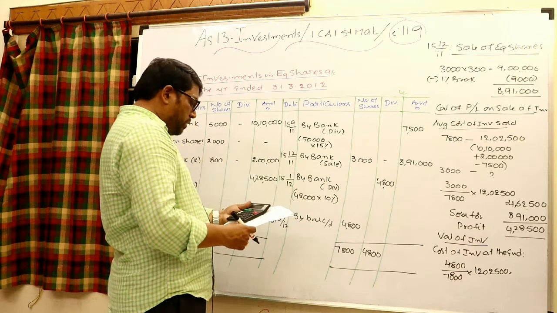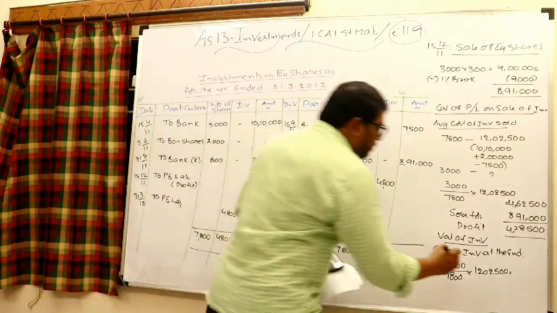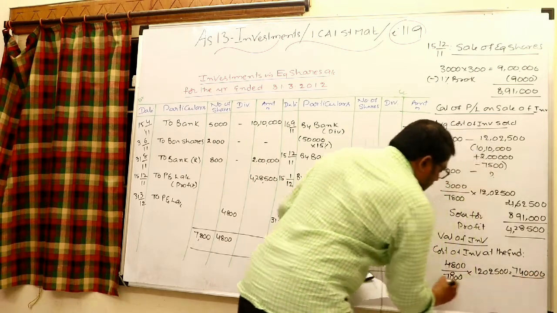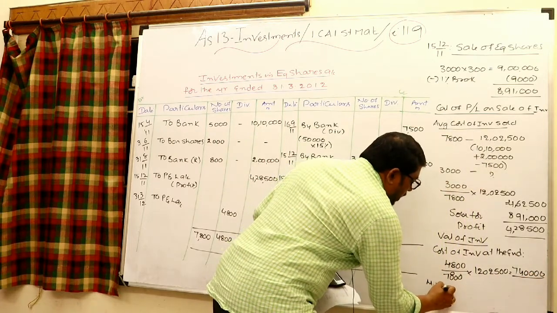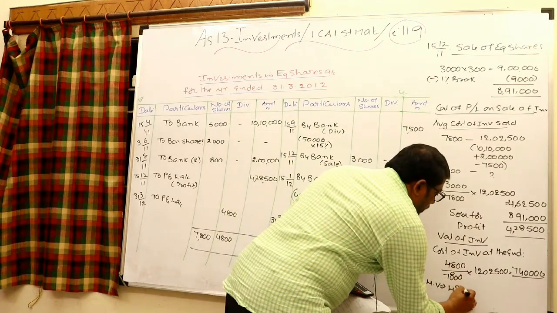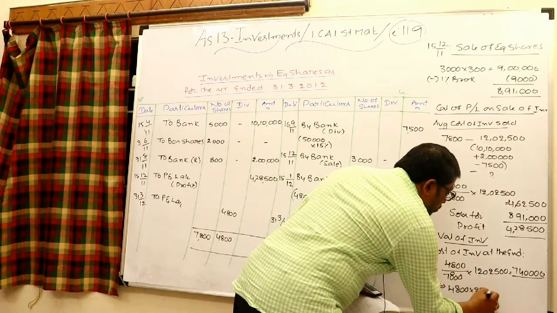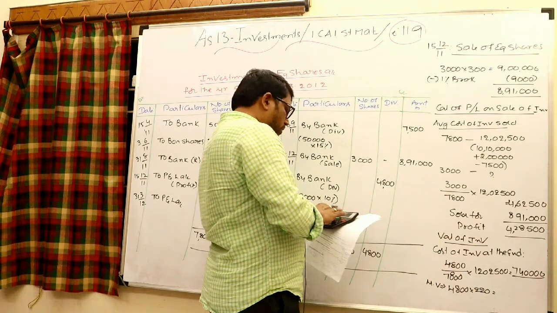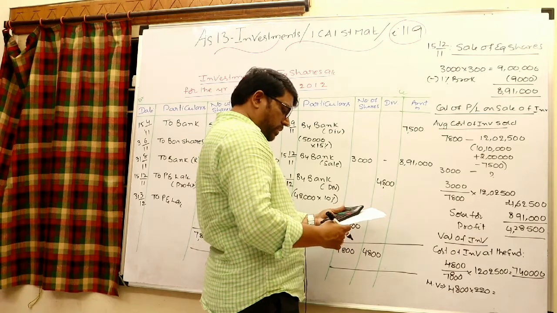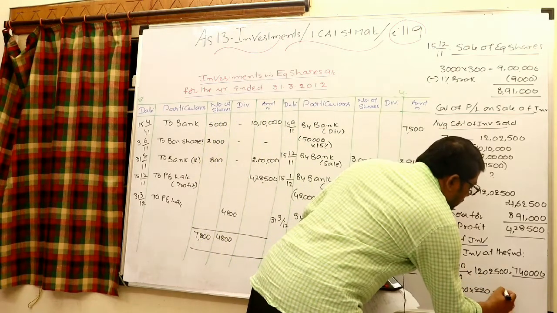So therefore we can say this is 7,40,000. This is the average cost of investments left. Let us check the market value also. 4,800 into 220. It is given the market price each 220. 4,800 into 220, the market value is 10,56,000.